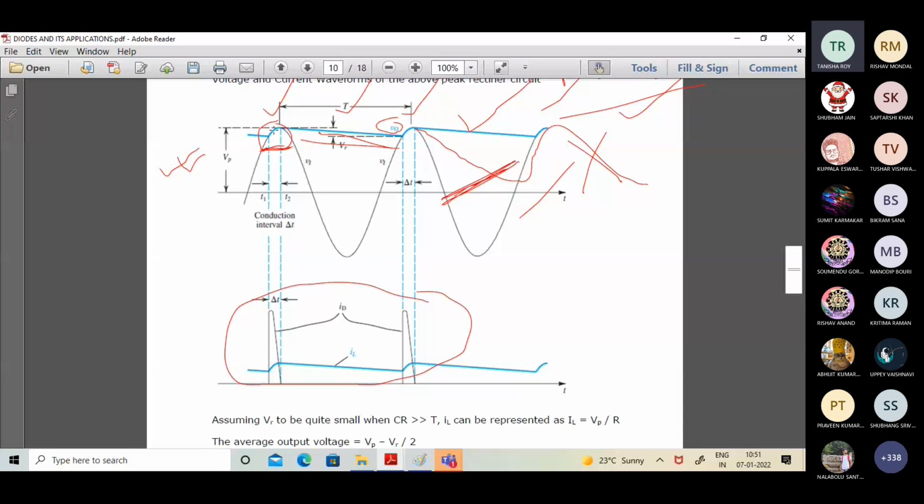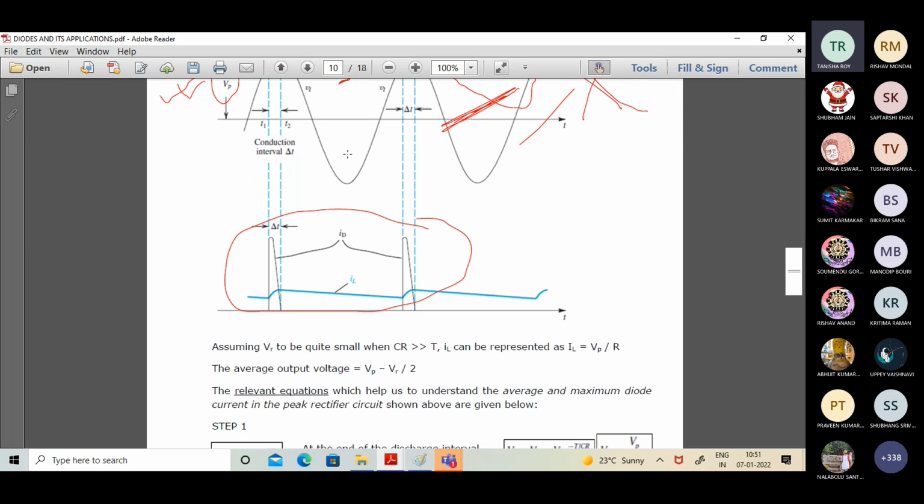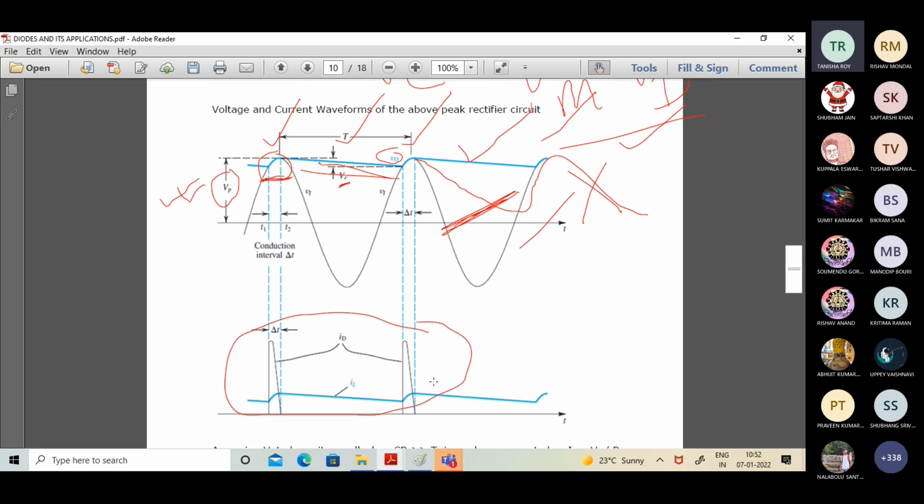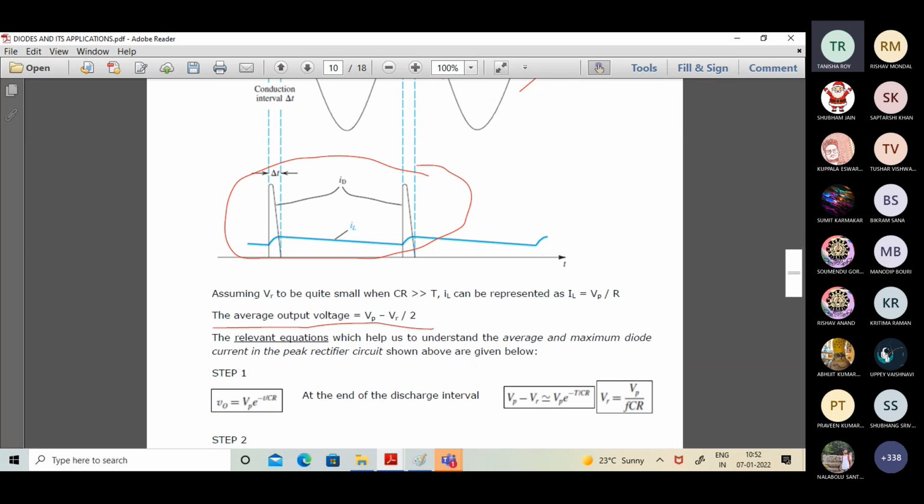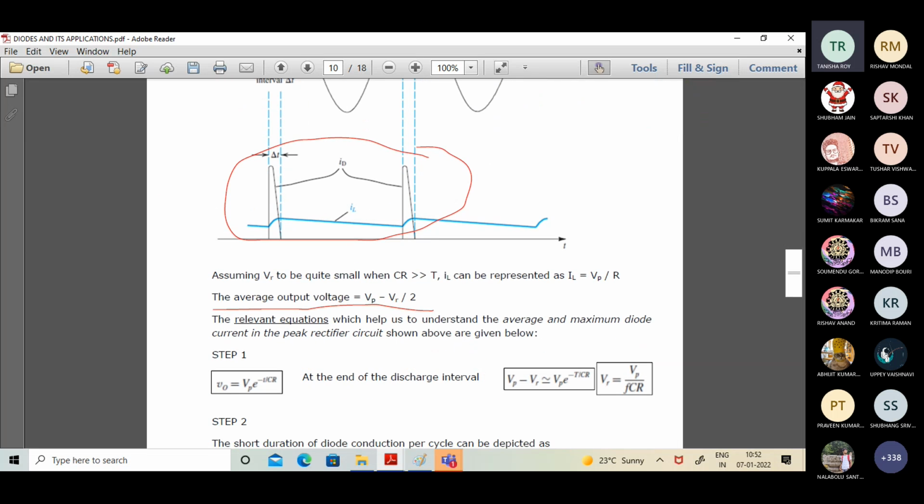it's mentioned that the peak value is equal to Vp according to the representation being given over here. If I consider the ripple to be equal to Vr, then the average output is equal to what? Vp minus Vr by 2. I'm talking about the average output for the blue line. This is Vp and this is Vr. So this potential will be Vp minus Vr, the point at which the conduction again starts off for the diode, maintaining the principle that we have discussed. So the average value for the outcome should be Vp minus Vr by 2. Fine. The load current should be equal to Vp by R.